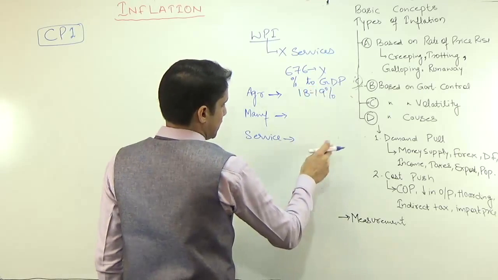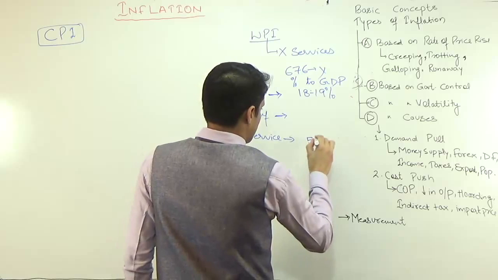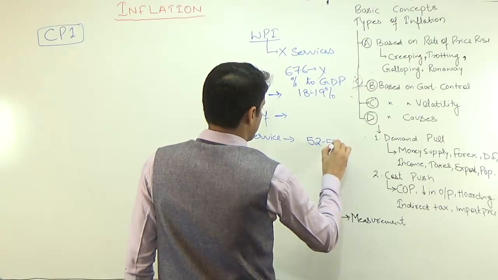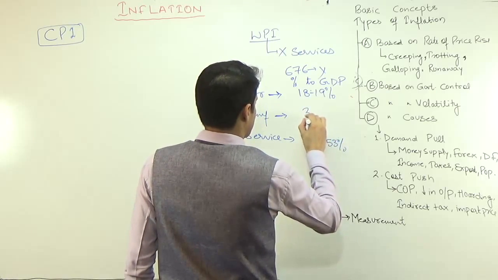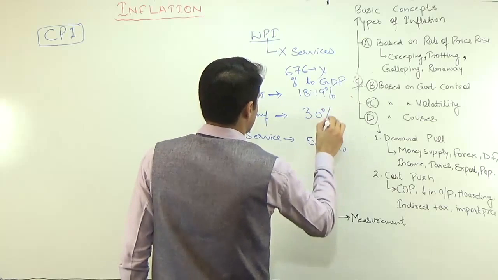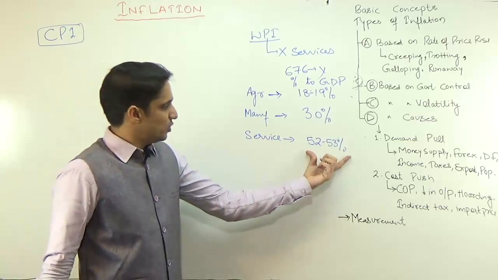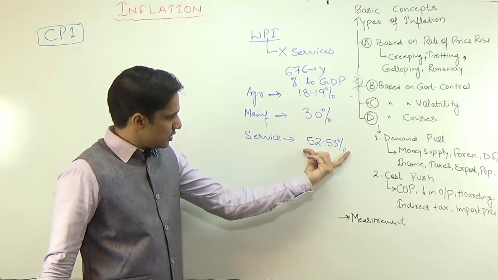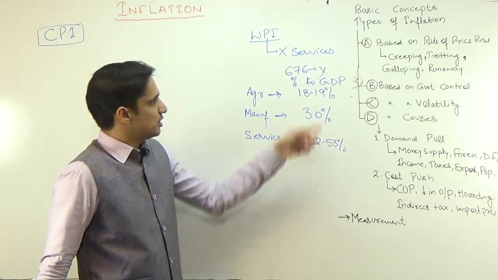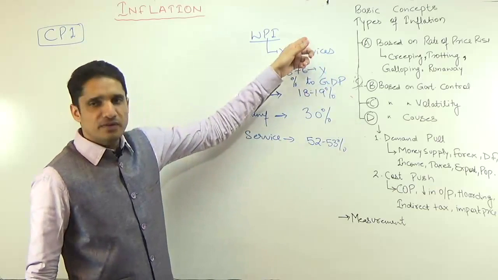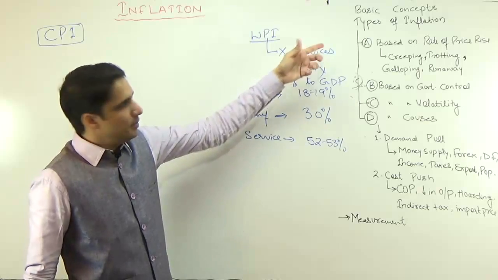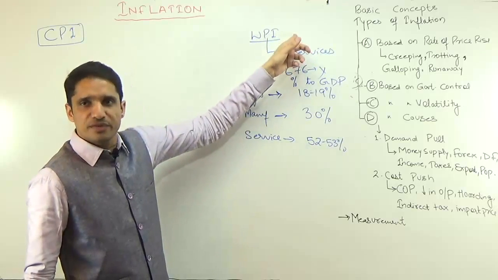The services sector is 52 to 53%, and the rest, roughly 30%, is manufacturing. So for the sector contributing 50 to 53%, you are not considering increases or decreases in prices under inflation. That is a bad thing, it means it cannot show you the true picture of inflation.